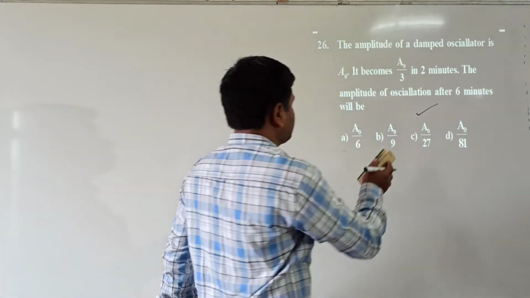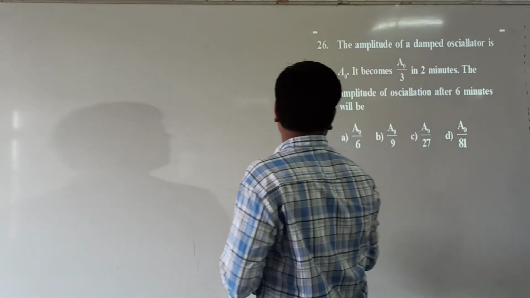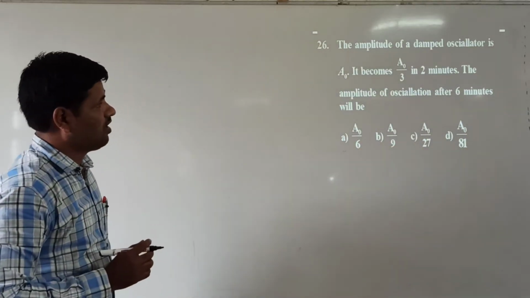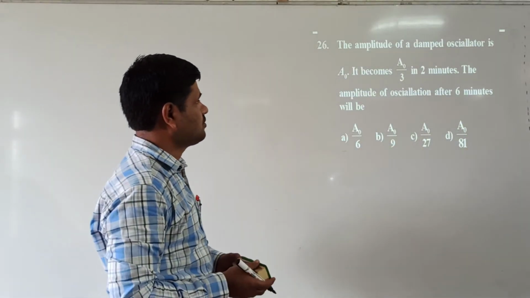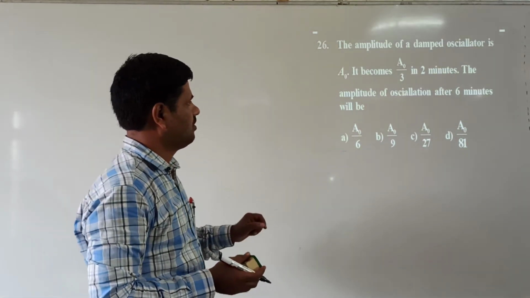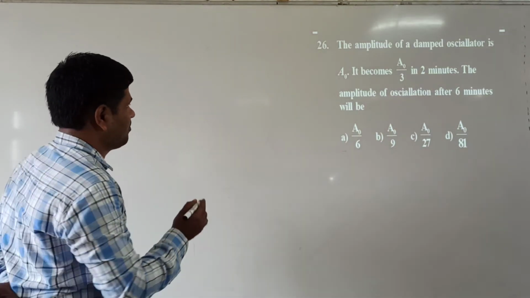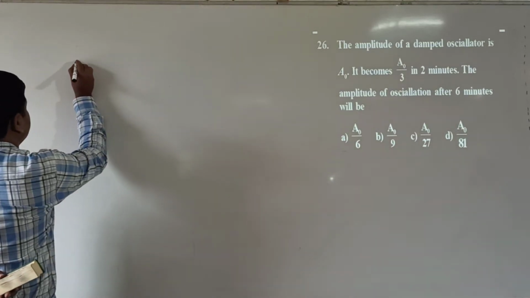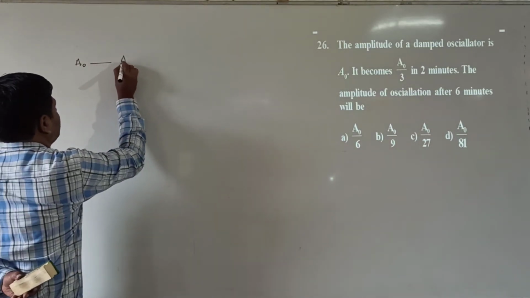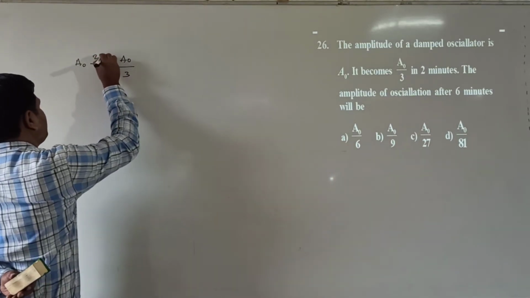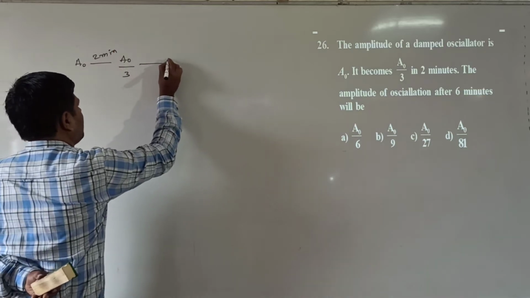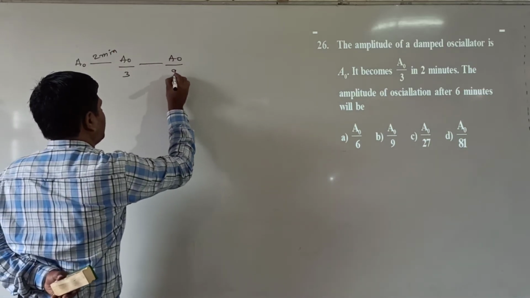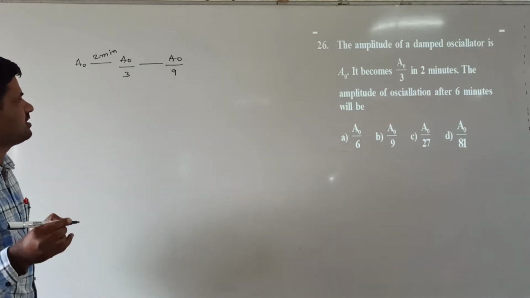Now next, question number 26. What is question number 26? The amplitude of a damped harmonic oscillator is A0. It becomes A0 by 3 in 2 minutes. Now after 6 minutes, what will it be? Here first A0, then A0 by 3 in 2 minutes. Now A0 by 9, 3 squared, this is 9.